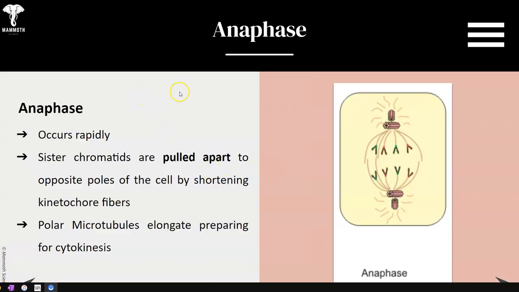After metaphase, you have what's called anaphase. I tell mine that anaphase means apart. So you can see these sister chromatids starting to be pulled apart by the shortening of these spindle fibers. Sister chromatids are pulled apart to opposite ends of the poles by shortening the kinetochore fibers. Polar microtubules extend, preparing for cytokinesis.